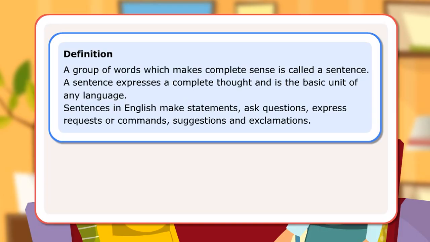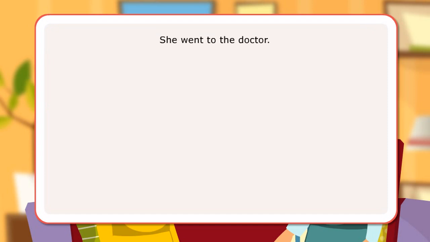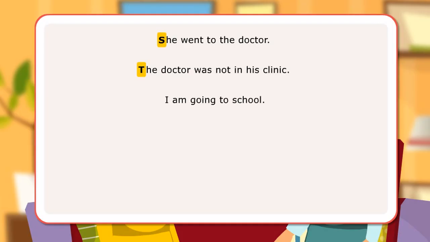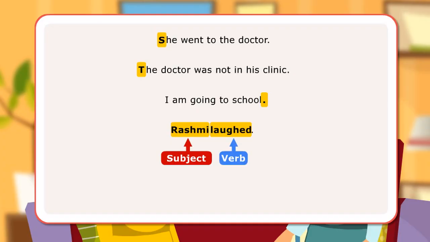Let us look at some rules of sentence formation in English. The first letter of any new sentence is always capital. She went to the doctor. The doctor was not in his clinic. There is always a punctuation mark at the end of a sentence. I'm going to school. A sentence has at least a subject and a verb. Rashmi laughed. Subject: Rashmi. Verb: laughed.